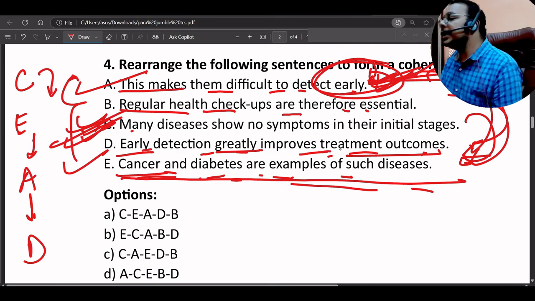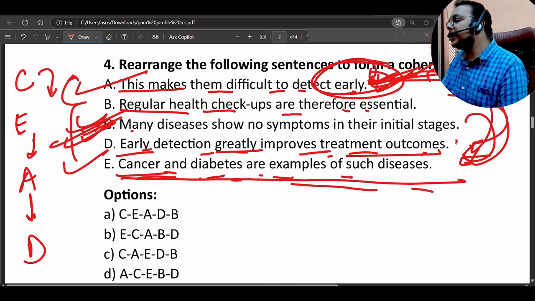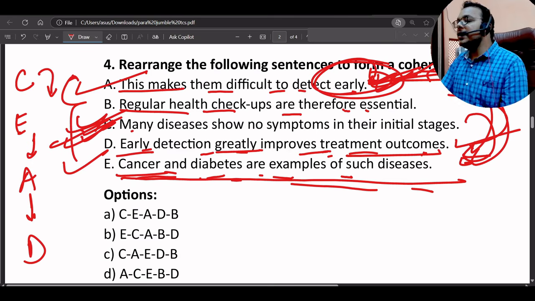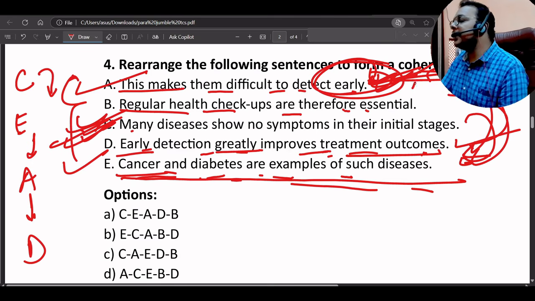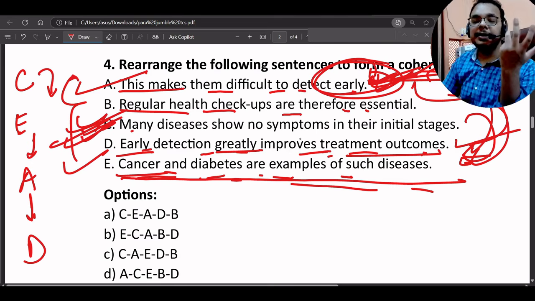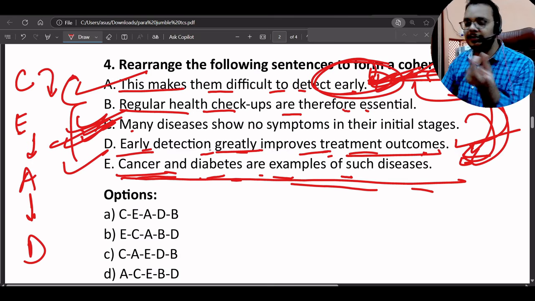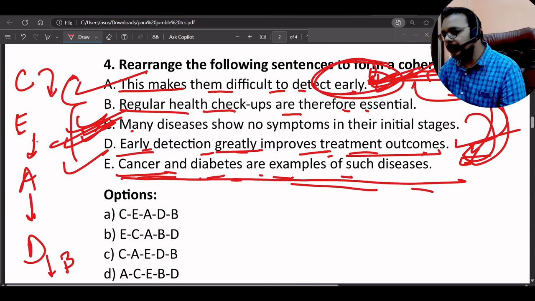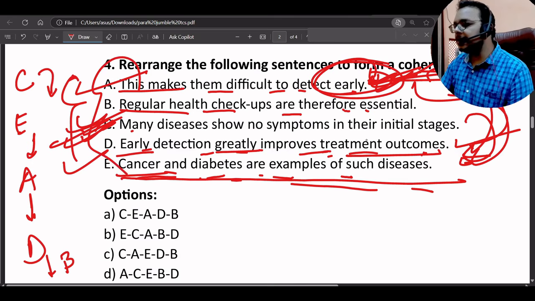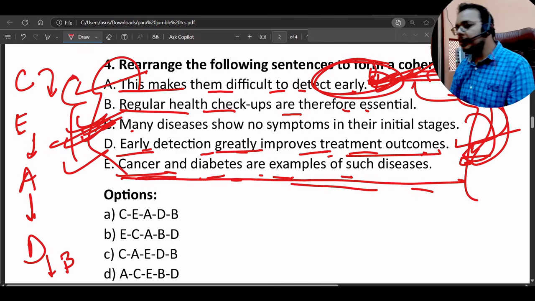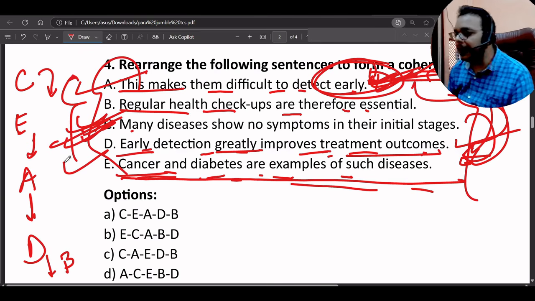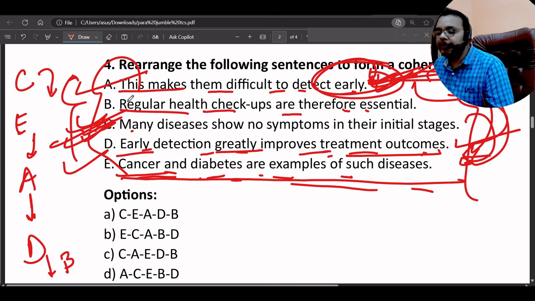This makes them difficult to detect early. Early detection greatly improves the treatment outcomes. After that, regular health checkups are therefore essential, because this is our conclusive sentence, or a last sentence we can say. Okay, so this was an easy one, because it was almost clear after reading the whole situation. So CEADB. This will be our answer.